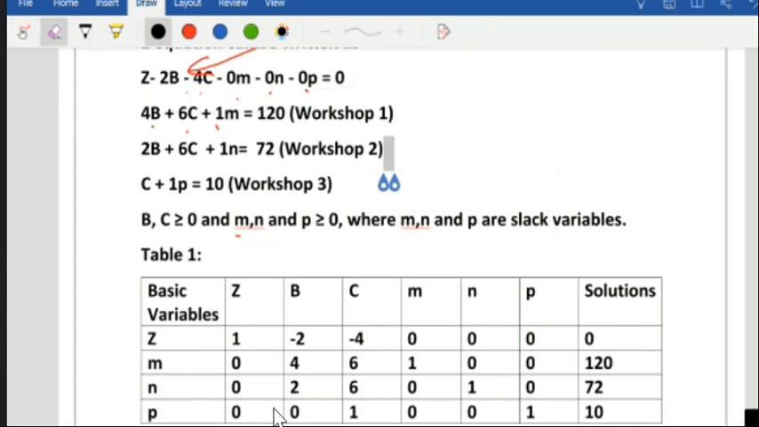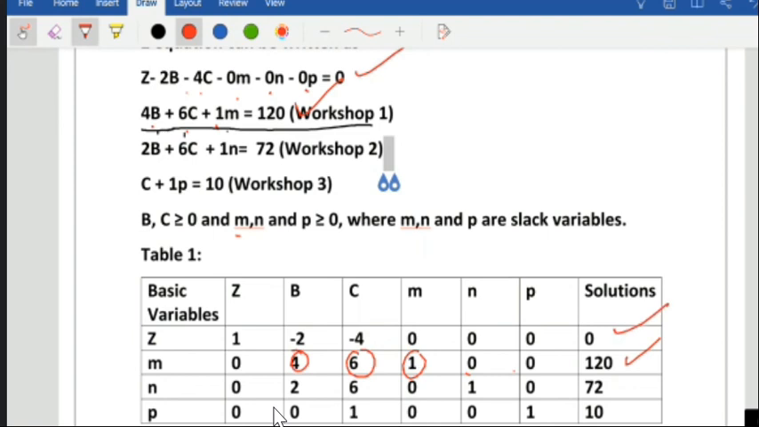Now write the second row. In the second, Z is 0, so it is 4B plus 6C plus 1M. Z is 0, 4, 6, 1, and the rest are 0. And the solution is 120, as given here. In case of Z, it is 0.